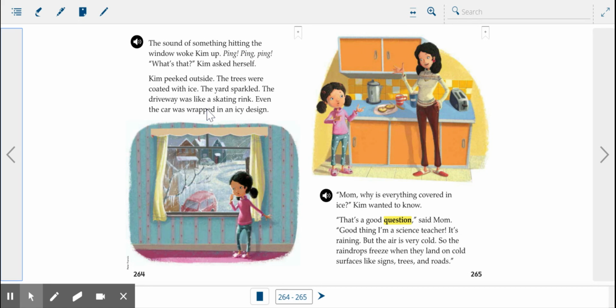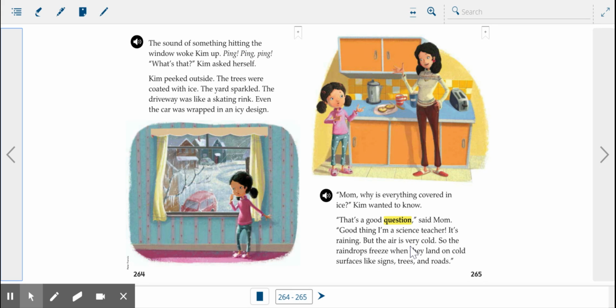So, the sound of something hitting the window woke Kim up. There's already an example of a cause and effect. So the cause was something hit the window, ping, ping, ping, and the effect was Kim woke up. Okay, now if I keep reading, Kim peeked outside, the trees were coated with ice, the yard sparkled. Keep going. Mom, why is everything covered in ice? That's a good question. Oop, I got another one.